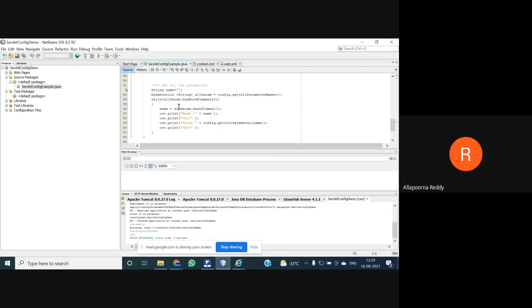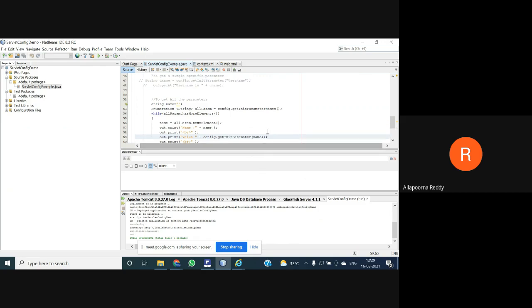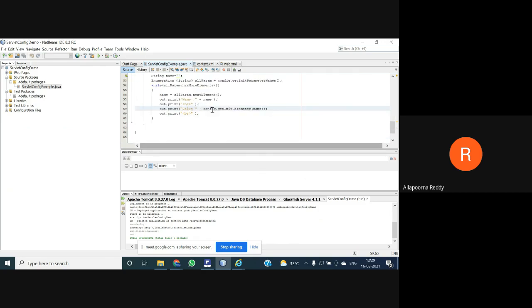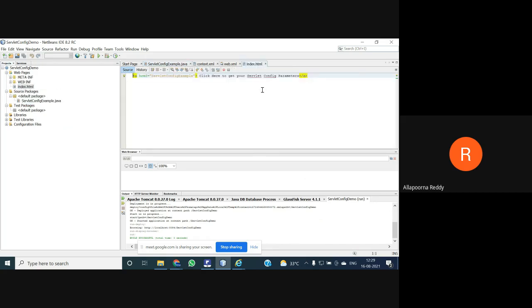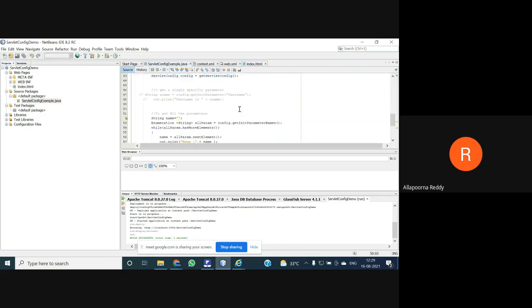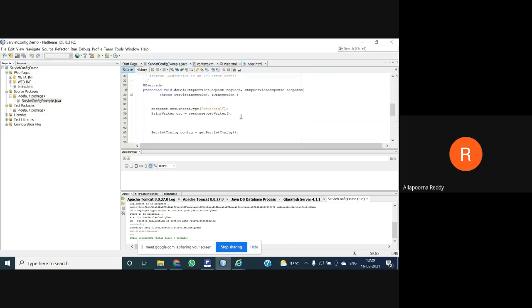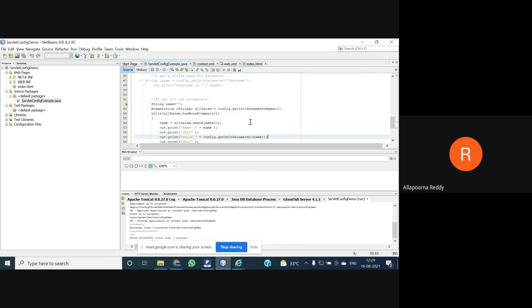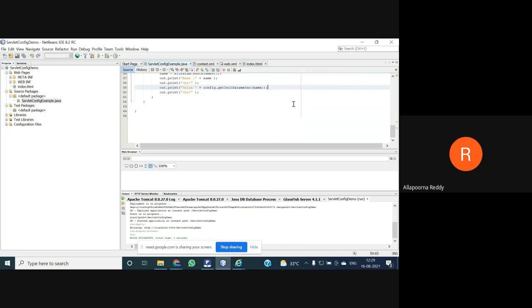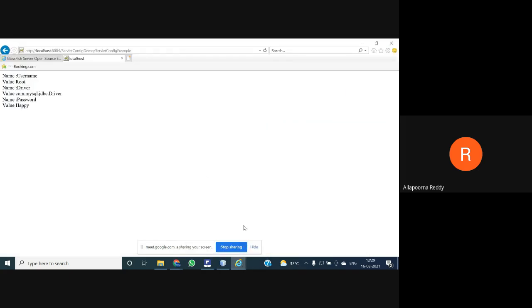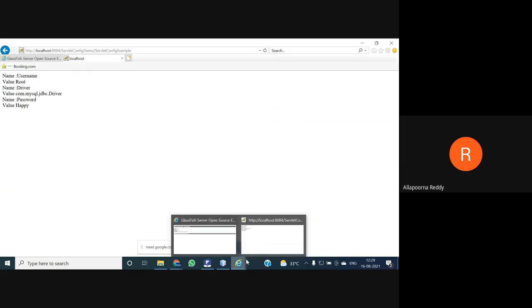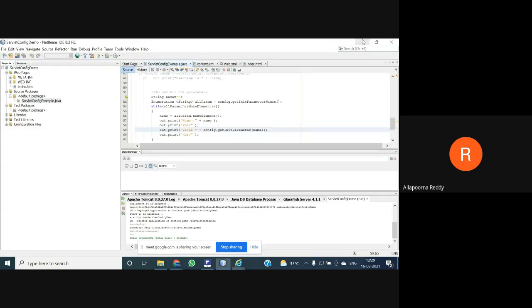We are going to get all the parameters of your next element. All parameters has more elements, and we are going to get all of them. Whatever string name you entered, from there you take the strings here. When you click this servlet config information of your index, as it is redirecting, you need to get all the information from your configuration init parameter. Initialization has been done, and you get the values from it. You print the name and value, and what driver we are using. It's a JDBC driver, and for that you allotted the username and password.